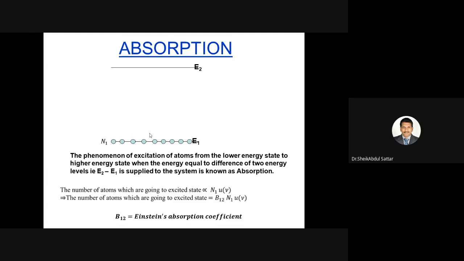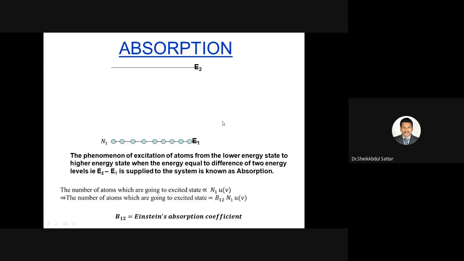If you give some energy equal to the difference of two energy levels, then the atoms in the lower energy level absorb the energy and go to the excited state. This phenomenon is called absorption. For our convenience, I am working with two energy levels only, E1 and E2.